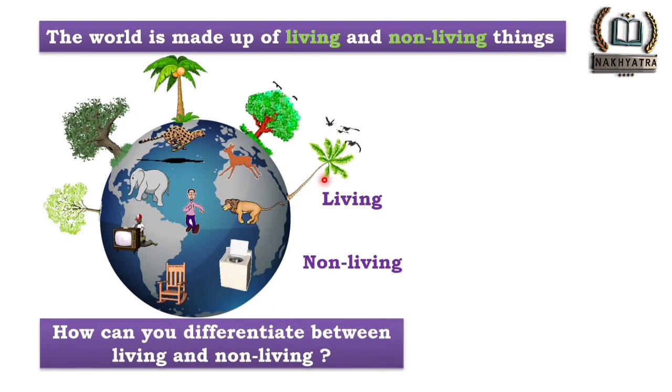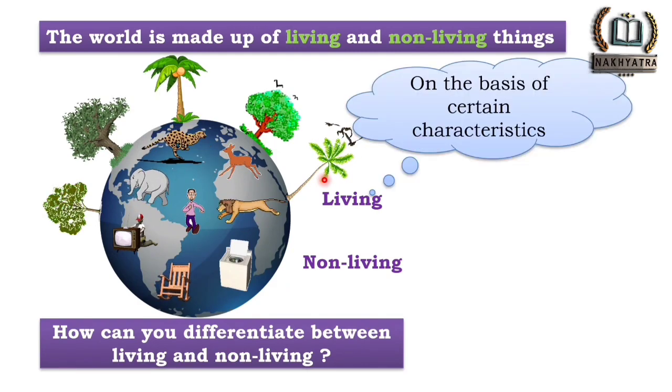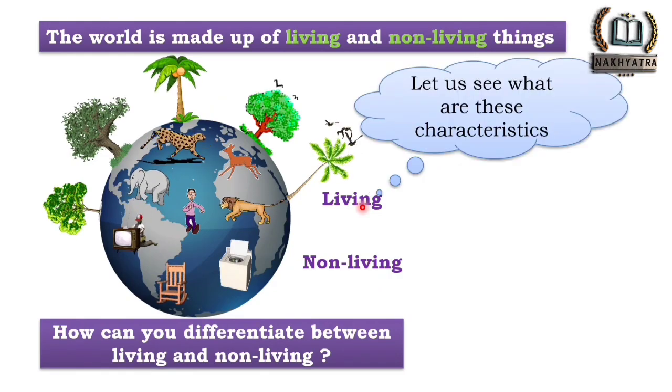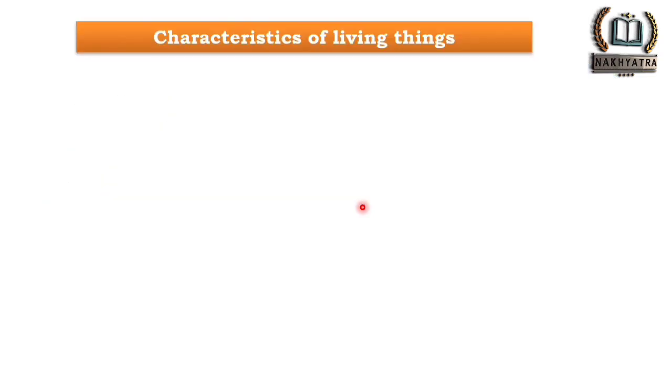So if I give you a situation where a dog and a man are sleeping, right? So how can you say whether they are alive or not? Definitely you will check their breathing. So from there you can say that they are alive. So from here we can say that on the basis of certain characteristics we can define living from non-living things. Clear everybody? Alright, so now let us see what are these characteristics.